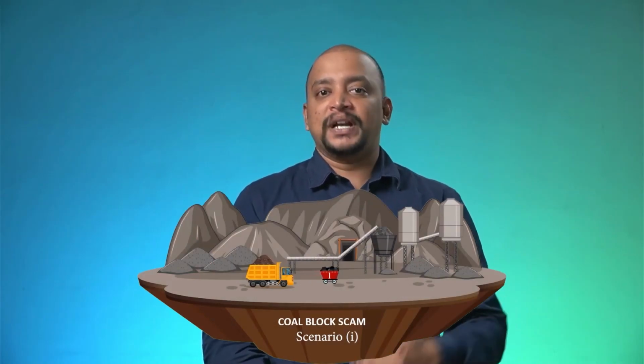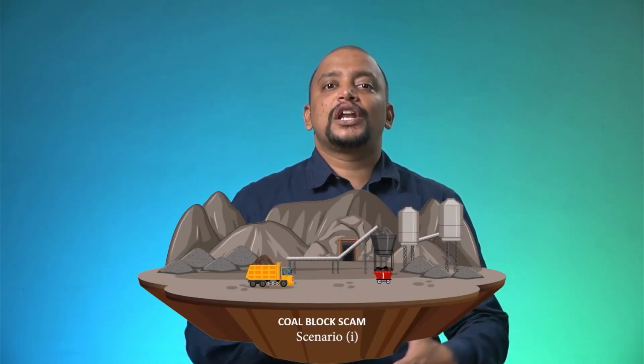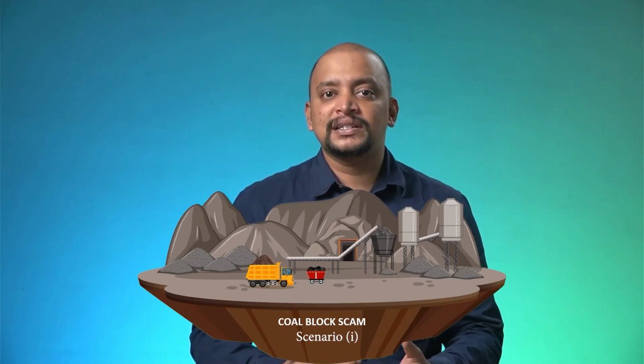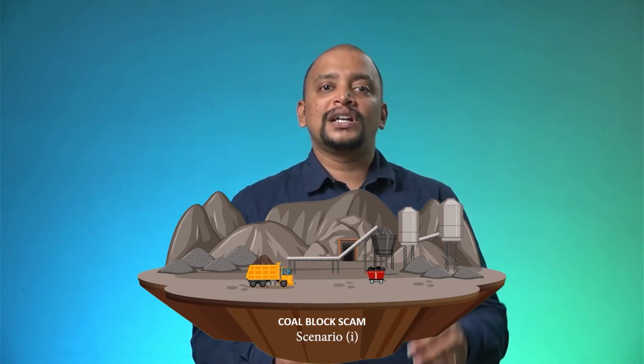In the year 2015, this coal block scam happened. Many coal blocks were allocated by the government to various parties, and the Supreme Court gave an order that all these allocations are irregular and not proper, just like the 2G scam. So the Supreme Court said that whatever blocks were allocated need to be taken back by the government, and if the government wants to pay compensation, it can pay compensation to those parties. That is how they made the law.